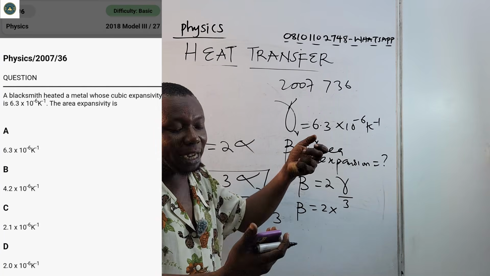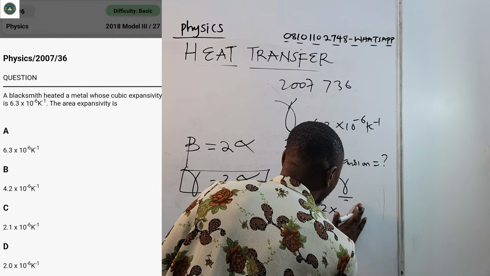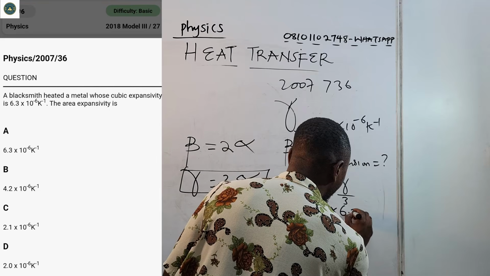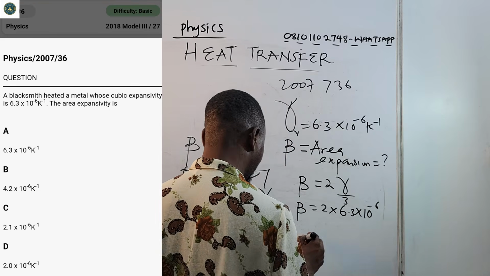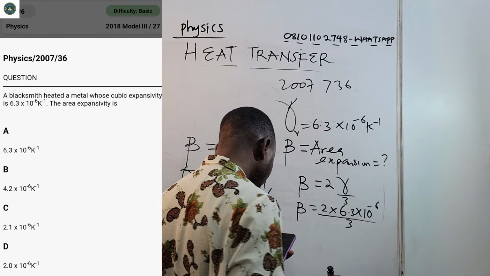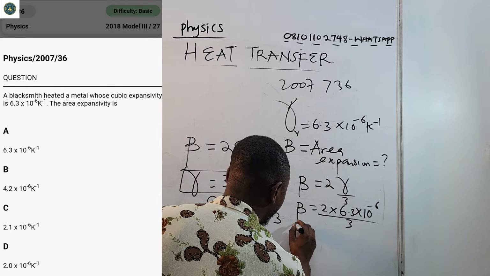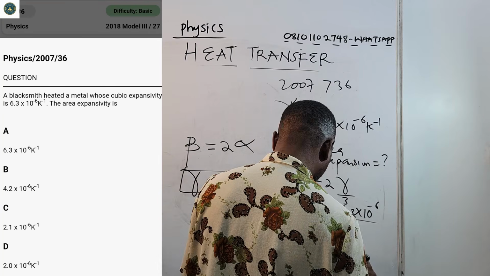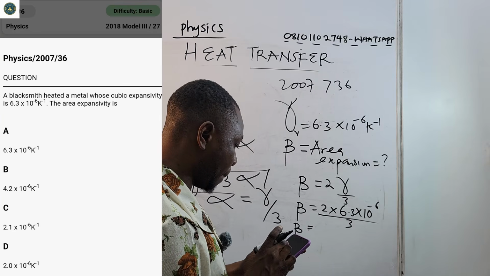Gamma is the volume expansivity of that metal, which is given to be 6.3 times 10 raised to power minus 6 Kelvin inverse, over 3. So that means beta is given by, let's use our calculator.